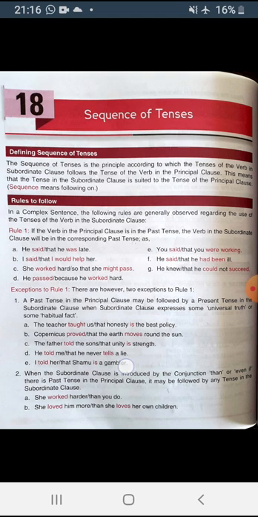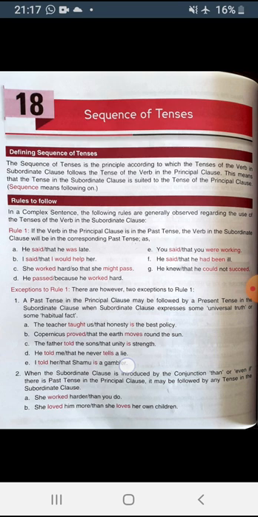These are the independent clauses, and if the principal clause is in the past tense, the subordinate clause will also be in the past tense. So here you can see, he said that he was late. Now was is the past tense, chosen according to the tense in the independent clause.